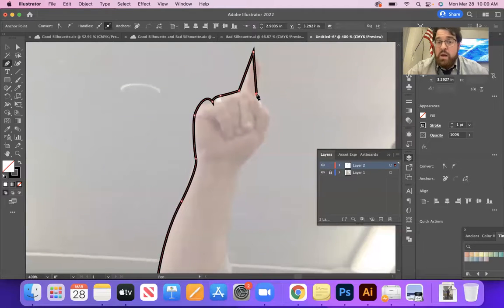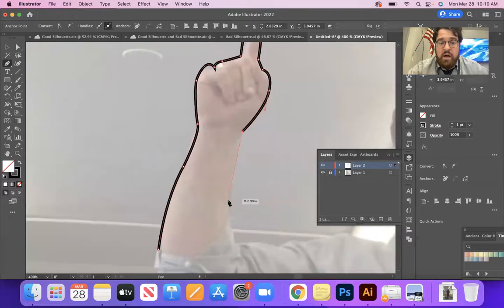Let's say I make a point, but I need to round it off. Next to the Command button is the Option button. If you press Option, you get this little upside down V. You can convert a point or an anchor into an anchor with handles and vice versa, right? I can click on this point to make it pointy again. So clicking and dragging, I'm holding the Option key, let go. And again, I'm back to my pen tool right where I left off. Okay, so I'm clicking and dragging those handles out, and I'm going to do this for the full length of my person here.